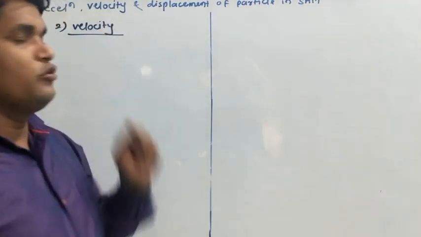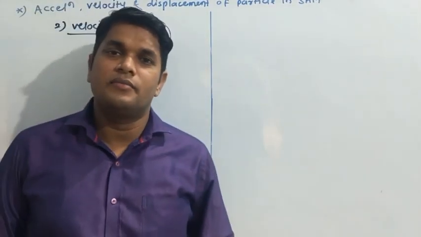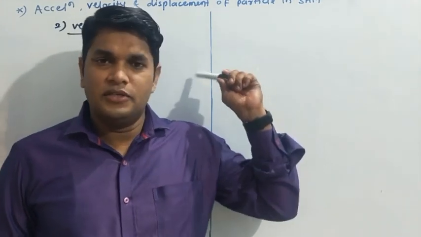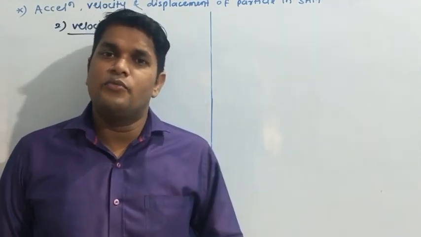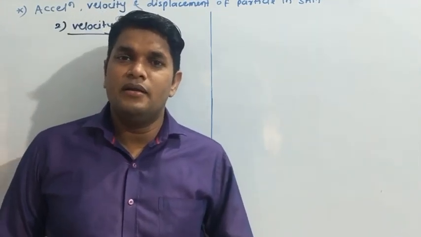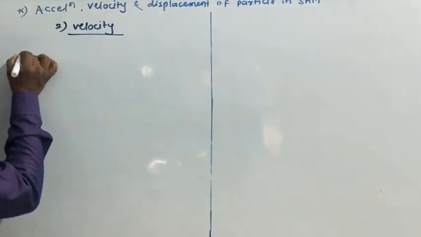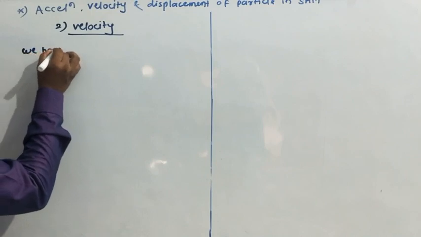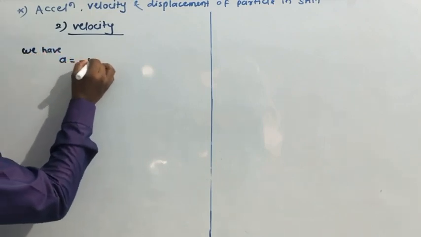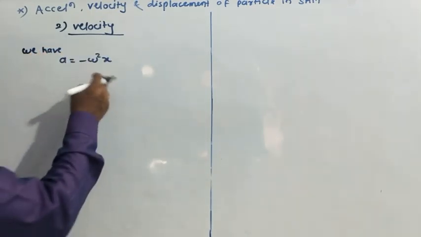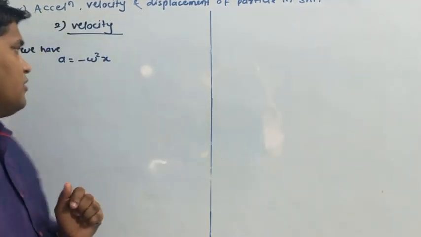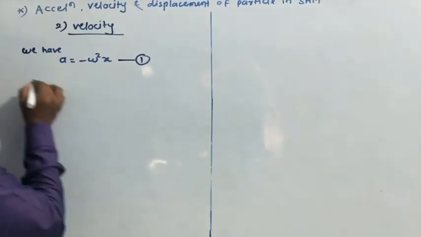Okay, next, velocity of particle in SHM. In the first point we found the acceleration of particle. Now we have to find the velocity of particle in SHM. So we start with that acceleration. We have a is equal to minus omega square x. Suppose this is equation number 1.